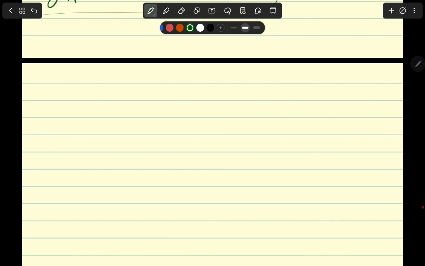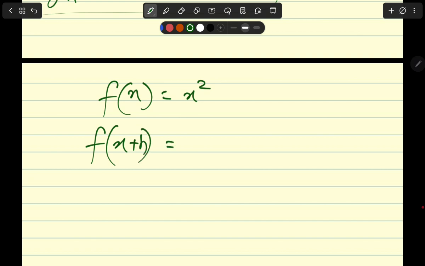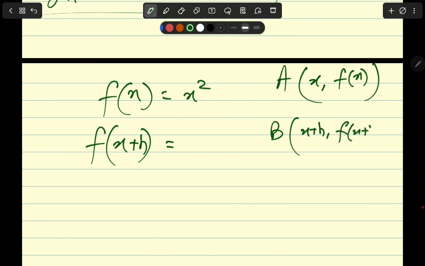Now, what we are doing is, you want to find out the gradient. So if f of x is x squared, what is going to be f of x plus h? One coordinate is going to be x comma f of x, and the other coordinate is going to be x plus h comma f of x plus h.